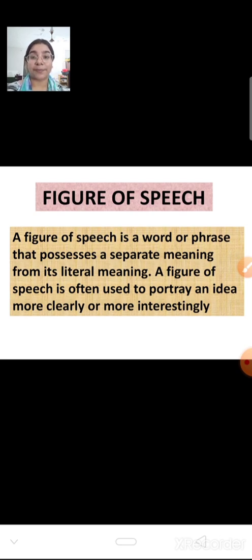They are not the literal meaning, the meaning which is given in the dictionary. They will not be the same. They are different because they are the invention of the writer. A figure of speech is often used to portray an idea more clearly or more interestingly. As I've discussed, why do we use figure of speech? To make the work more beautiful, more interesting, more catchy, more effective. That's why figure of speech is used. There are many figures of speech.